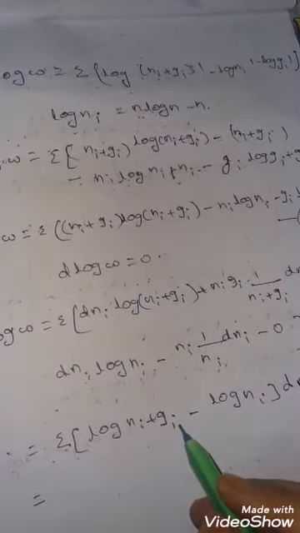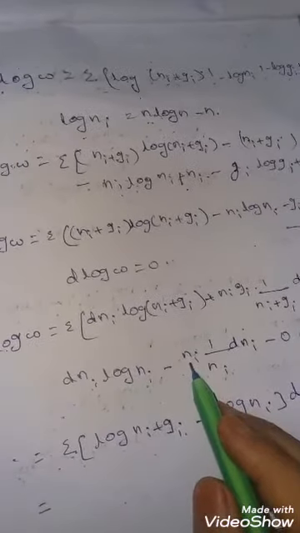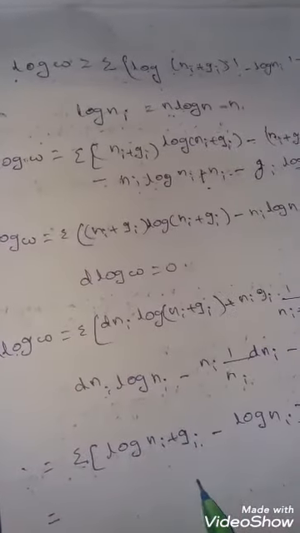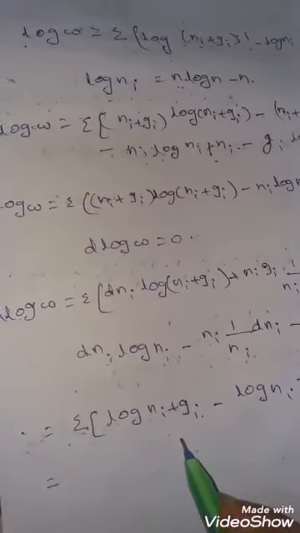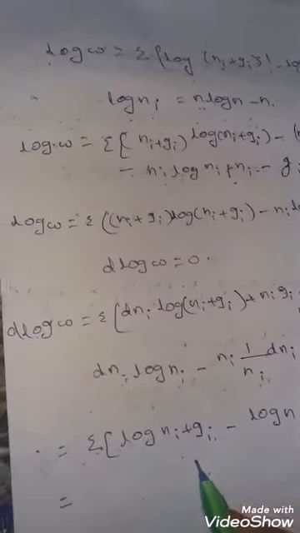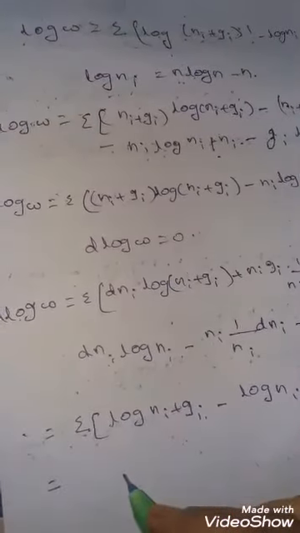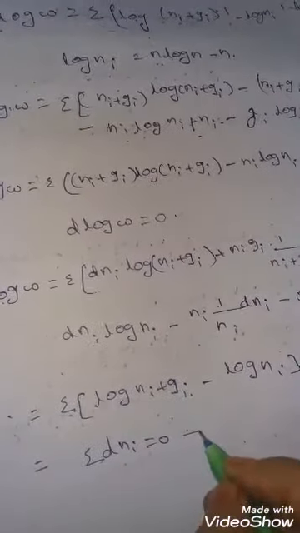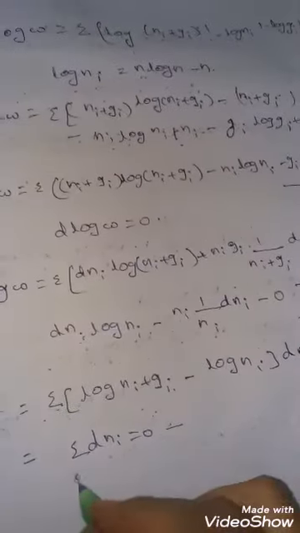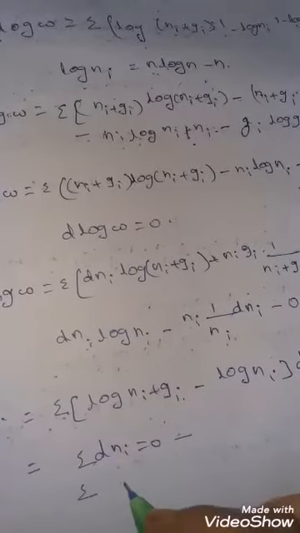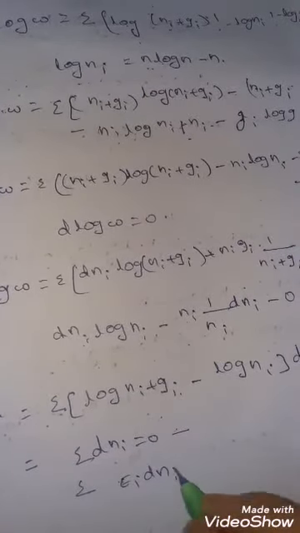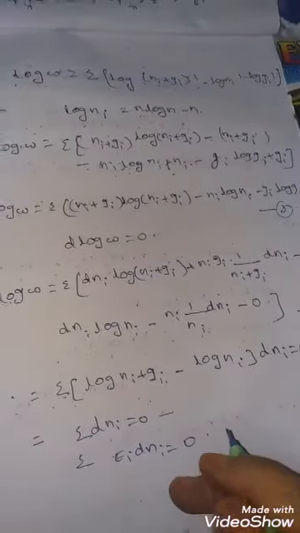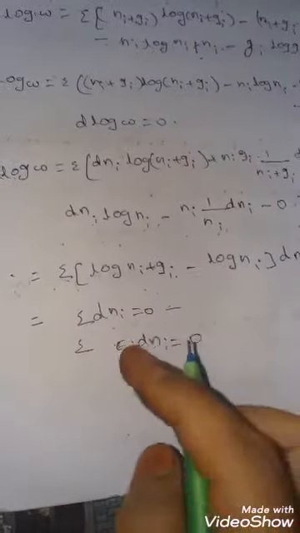Ni is the number of particles, so sigma dNi is equal to 0, and we know energy is also constant here, so sigma Ei dNi is equal to 0. Energy is constant and number of particles is also constant.